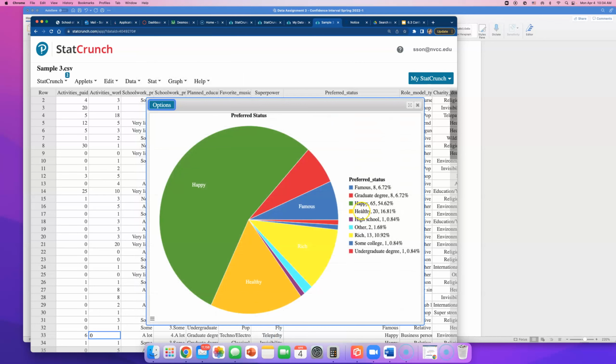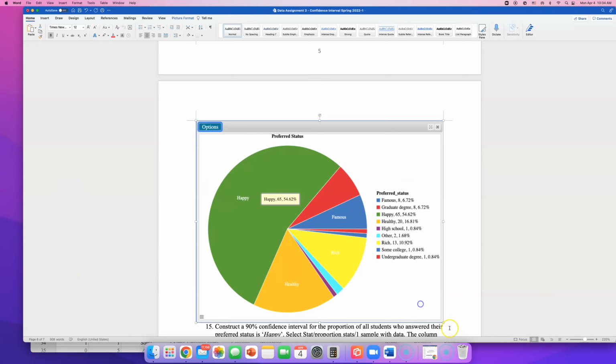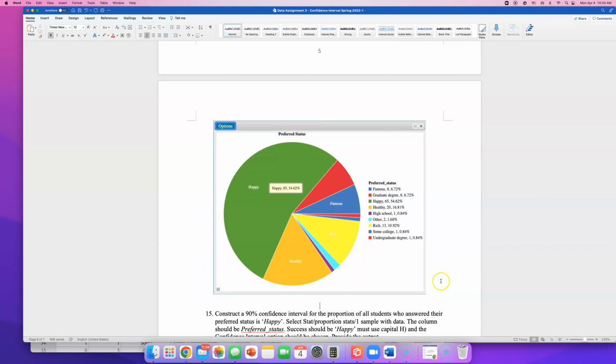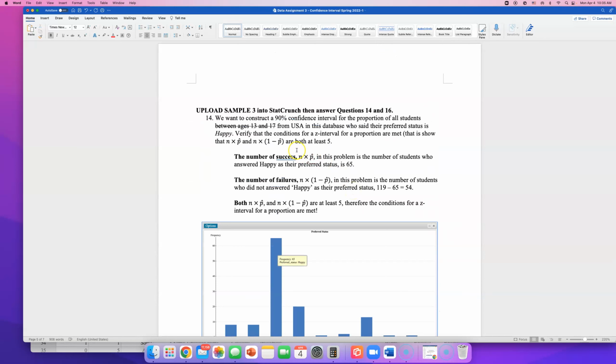You don't have to do both, but you see, 65 of my students in this sample said they wanted to be happy. So this is us using descriptive stats to find the number, because what we needed to see was that both the number of students who answered happy and who answered otherwise are at least 5 for us to go on with this procedure.